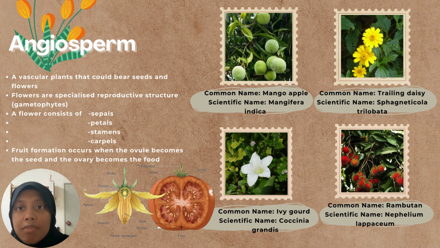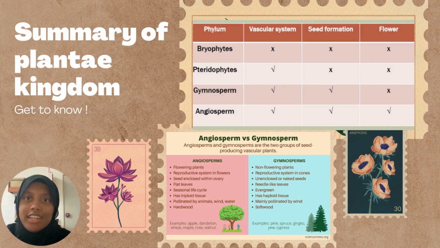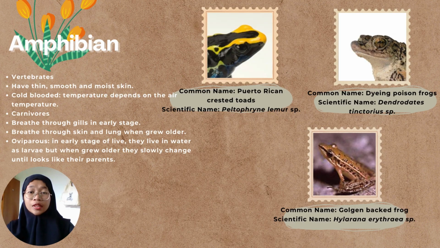So these are examples of angiosperm. The first one is mango apple. The second one is rambutan. These are flowers that turn into fruit. And then there are trailing daisies and ivy gold. So this is the summary for Kingdom Plantae.